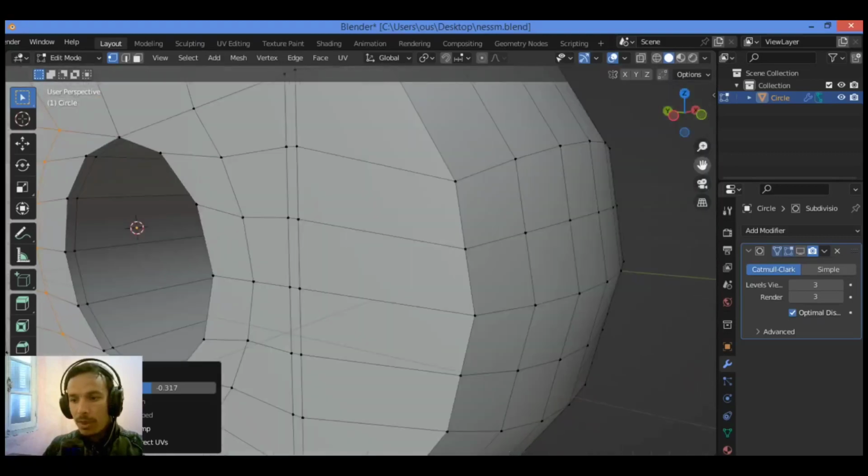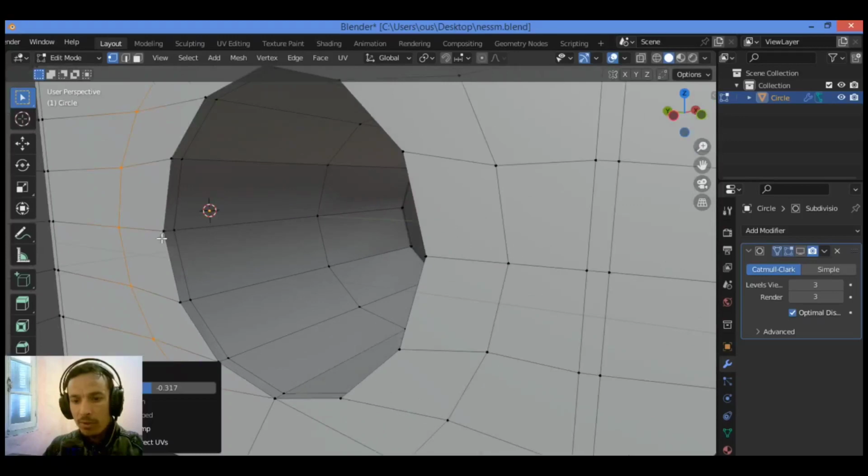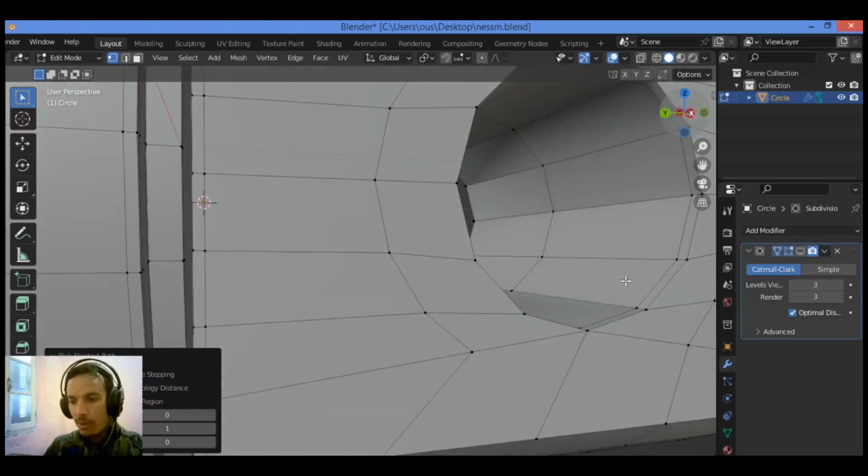So I'm going to be adding a loop cut closer to this edge and trying to drag it much closer. So select this vertex, go over here, hold on Control. So let's select, because the Alt doesn't work with me. Control.